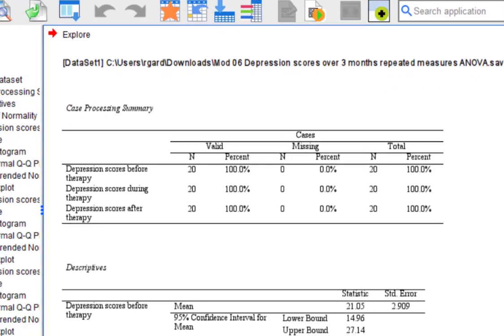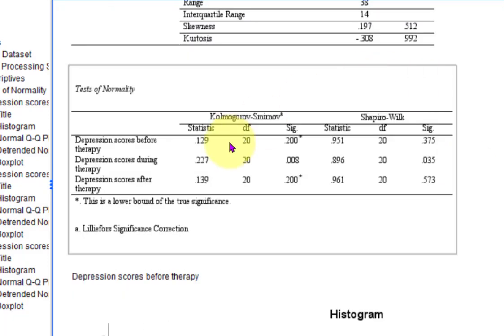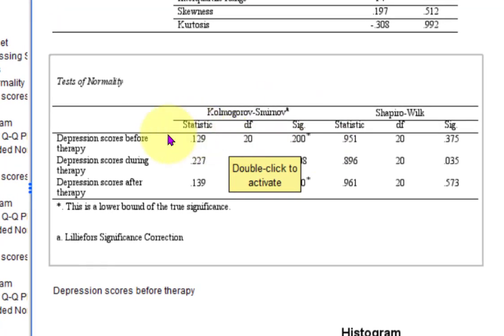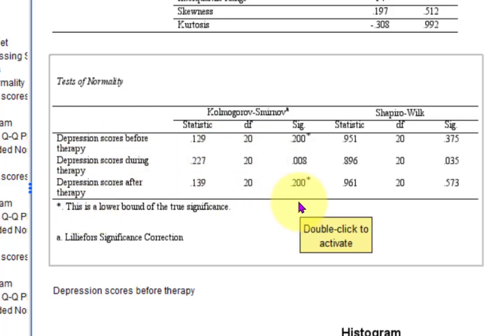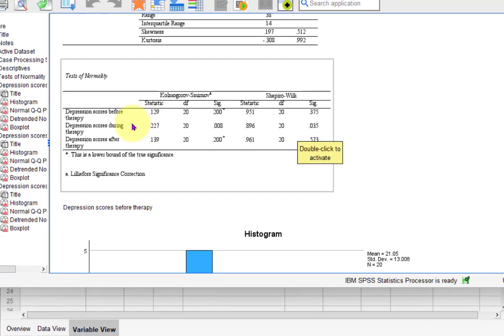And there is our output. This is what we're looking at here. According to the Kolmogorov-Smirnov test, the pre-test did not violate it, but the during did, and the post-test did not. Switching over to the Shapiro-Wilks, they got the same thing. So the middle measurement, the depression during therapy, did violate the assumption of normality. We're not going to worry about that now. We're going to go ahead and run the test.